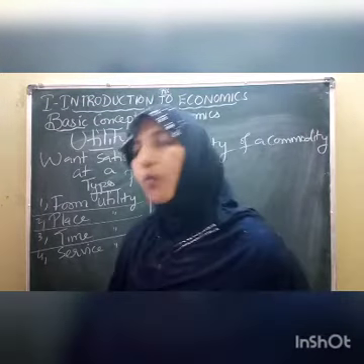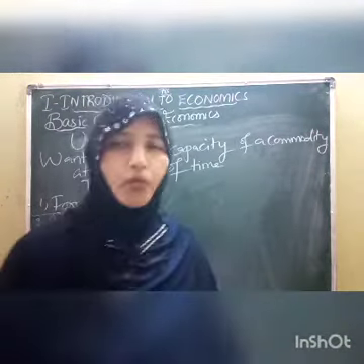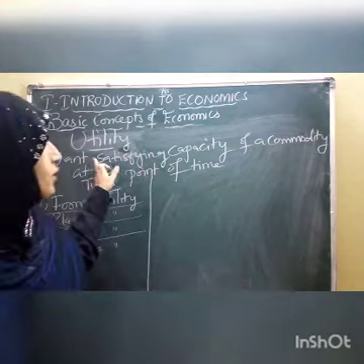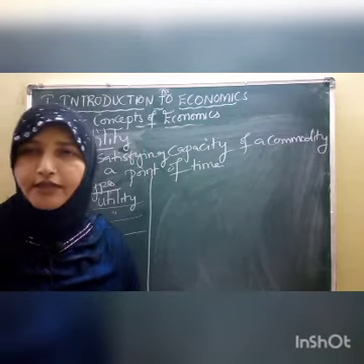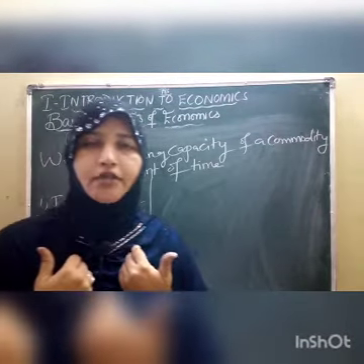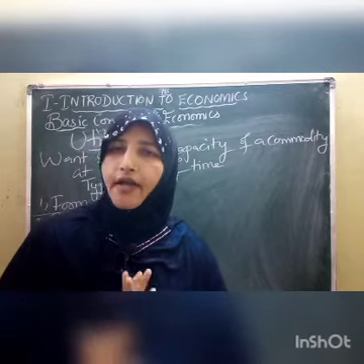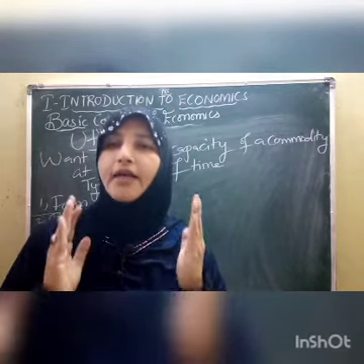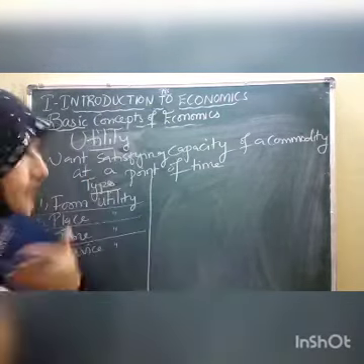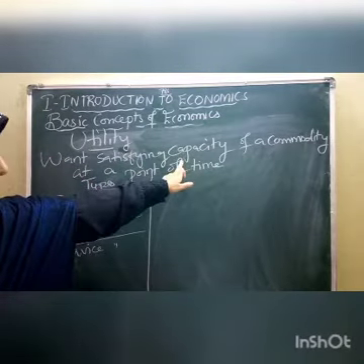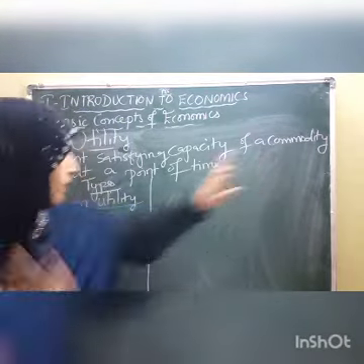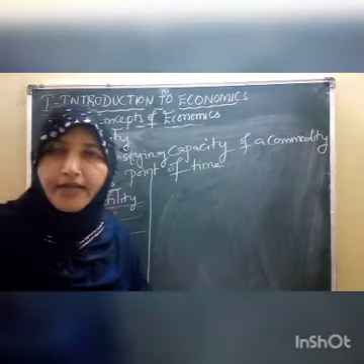Okay, so first, what do we mean by utility? So utility is nothing but the want satisfying capacity of a commodity. Commodity means goods. Any good that satisfies your want, we call that utility. Any goods and services that satisfy our want, we call that a utility. I hope it is clear. Want satisfying capacity of a commodity. Commodity means goods and services, the products that we use at a point of time, called utility.